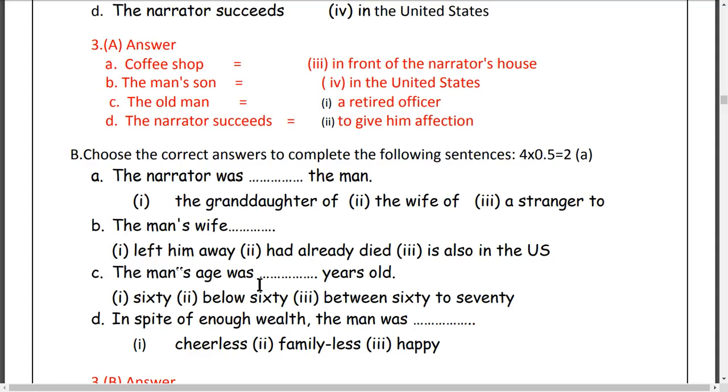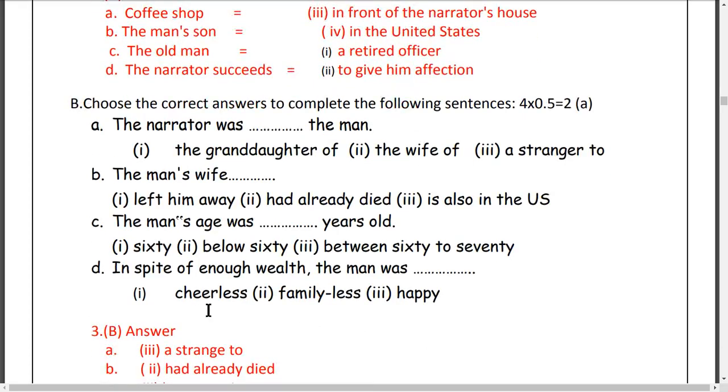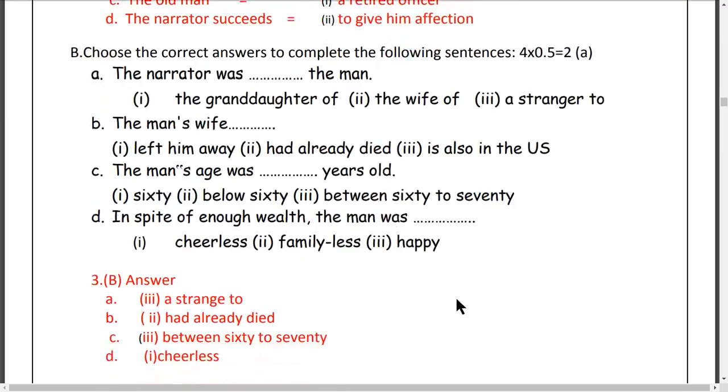Number C, the man's age was years old: 60, below 60, or between 60 to 70. In spite of enough wealth, the man was cheerless. Cheerless means not happy, familyless, and happy. Okay, which is correct like this.